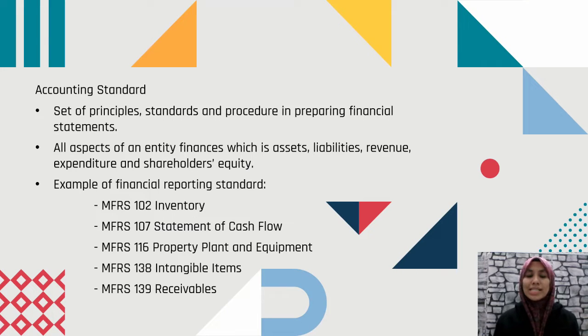Accounting standard. What is the meaning of accounting standard? Accounting standard is a set of principles, standards, and procedures in preparing financial statements. It consists of aspects of an entity's finance, which are assets, liabilities, revenue, expenditure, and shareholders' equity. These are examples of financial reporting standards, which are MFRS 102, 107, 116, 138, and 139.